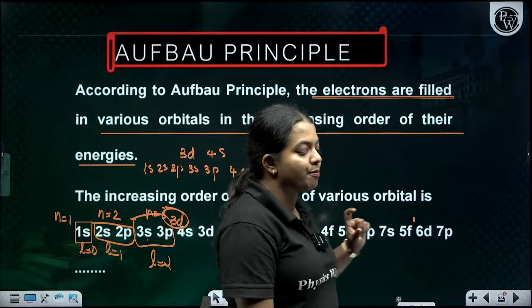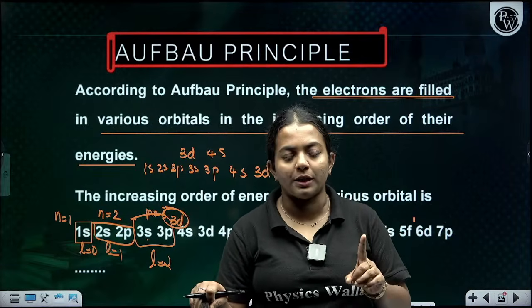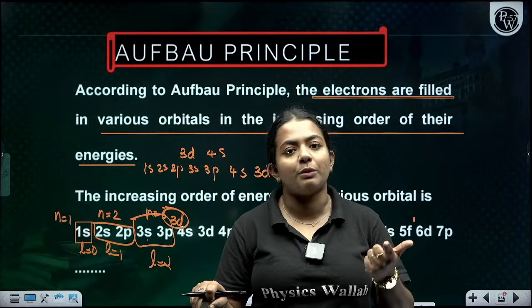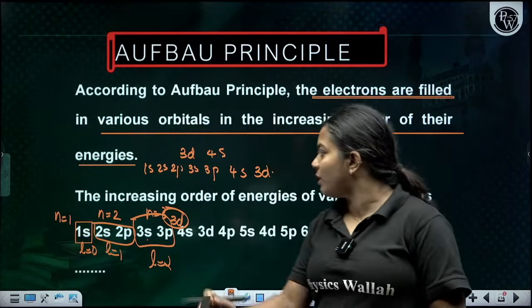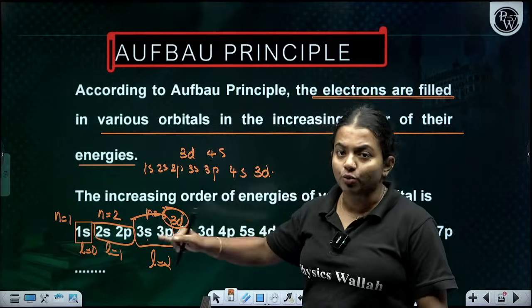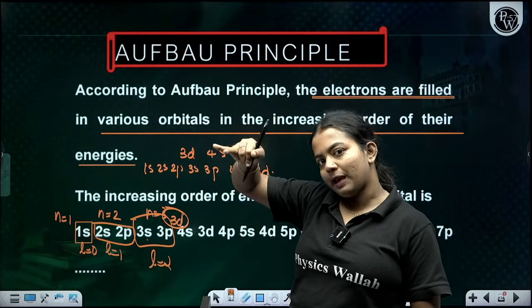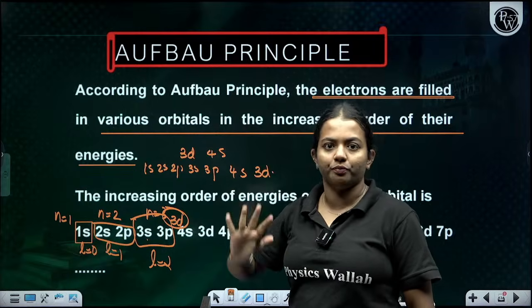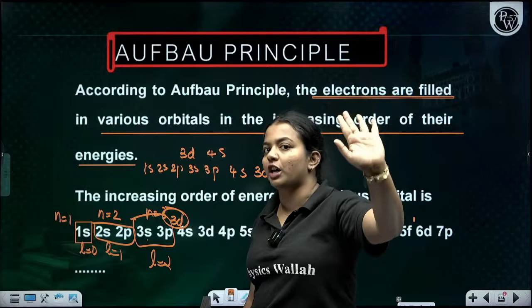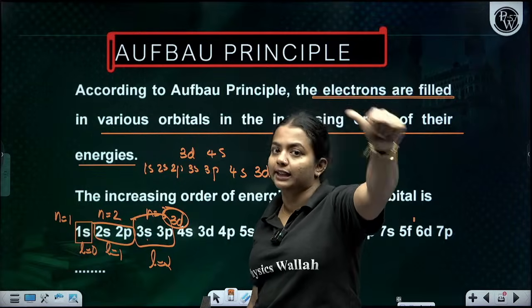So always remember, s has 1 orbital, p has 3 orbitals, with a total of 6 electrons. D means it's going to be 5, because if the d orbital comes, l is going to be 2. So -2, -1, 0, 1, 2. Clear? So m takes 5 values, so there are 5 atomic orbitals, which will hold 10 electrons.